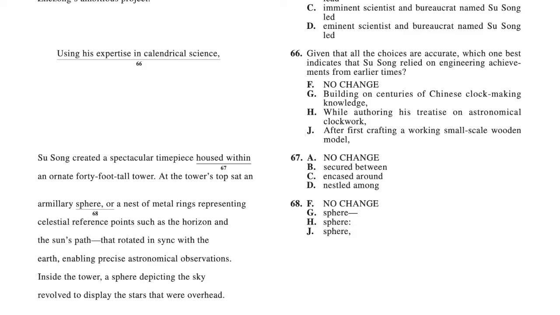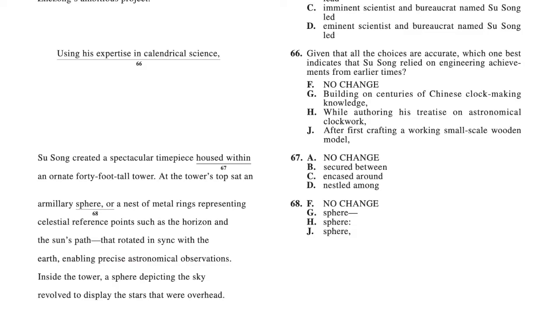For these questions, they kind of give you the answer in the question. It specifically says which one best indicates that Zhu Zong relied on engineering achievements from earlier times. G specifically says building on centuries of Chinese clock-making knowledge. So that's relying on engineering achievements from centuries before, and that is earlier times. So that's why G is correct.